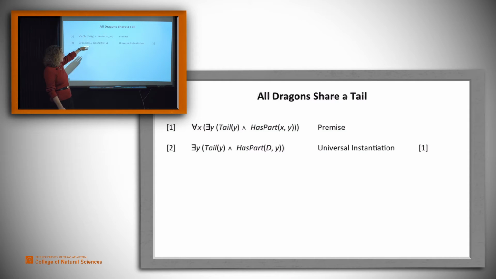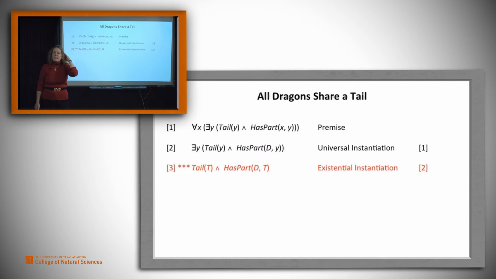We start with the premise and the first step that says that the claim has to be true for all dragons. So far, so good. The problem now is what we did as step 3. We claimed that there is a particular tail, and every dragon, including this representative dragon, has the same tail. That's not okay. That's not what existential instantiation lets us do. And the reason is that the original existential quantifier occurred inside the scope of this universal. It says that you give me an x, then there exists a tail for that x. But it doesn't say that there exists one tail for all possible x's.